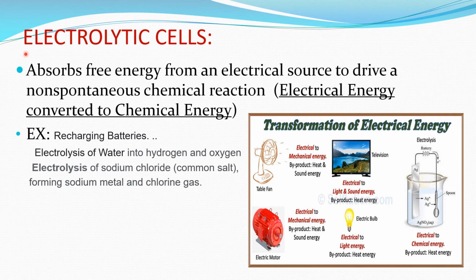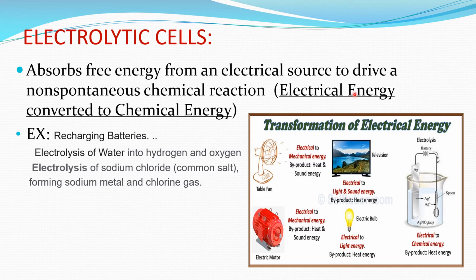The second type of cell is the electrolytic cell. An electrolytic cell absorbs free energy from an external electrical source to drive a non-spontaneous chemical reaction. It means that by passing electrical current, we carry out a non-spontaneous chemical reaction.